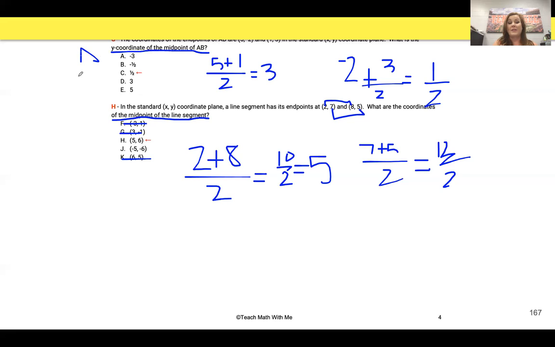So yeah, these were 5 problems. I could star all of them. I double checked. I know for a fact they're correct.